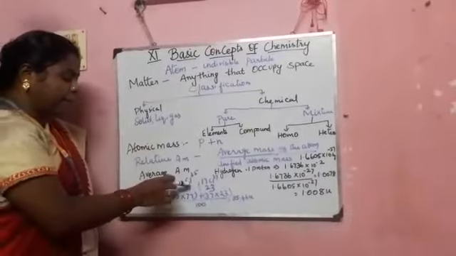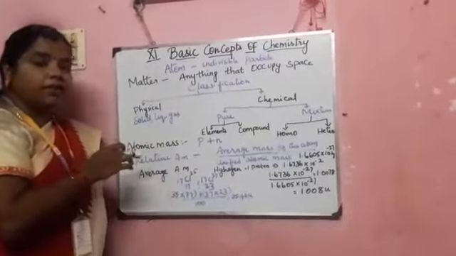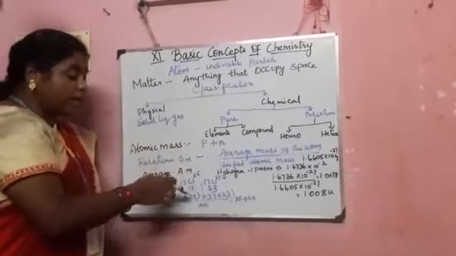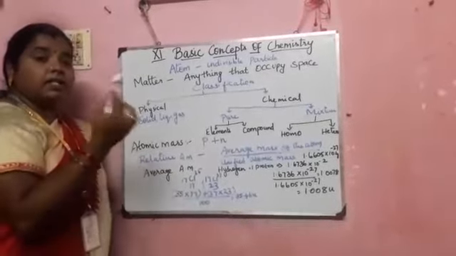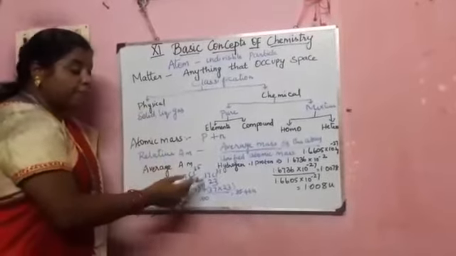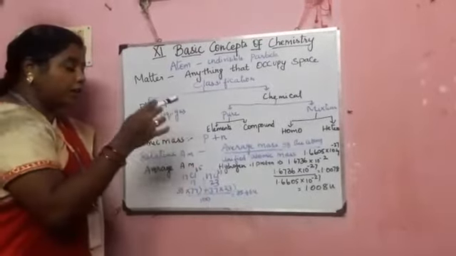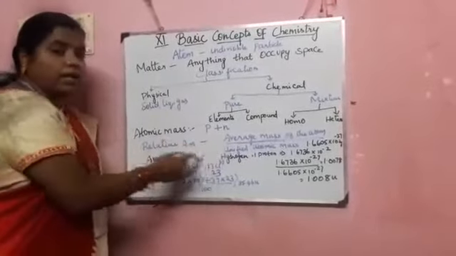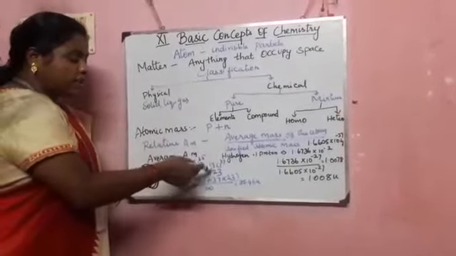I'll give you the example. The abundance of chlorine with mass number 35 is 77%. The ratio between them is 77. And the abundance of the chlorine atom with mass number 37 is 23%. So 77 is to 23.